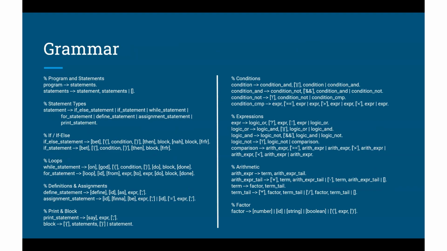Coming to the grammar. The grammar for Vani is written using DCGs in Prolog, which behave similarly to BNF, making it easy to define and extend. At the top level, we have a program which consists of a sequence of statements. The statement rule is recursive, so it keeps processing until it hits the end of the input. Each statement type like if, while, define, assign, or say is handled by its own rule. This makes the grammar more modular. We can also add new features like switch or functions if we plug in a new rule.